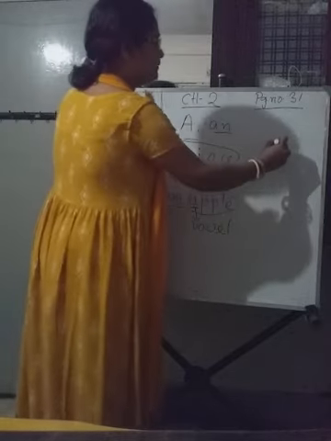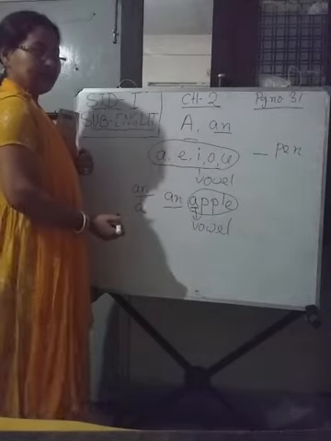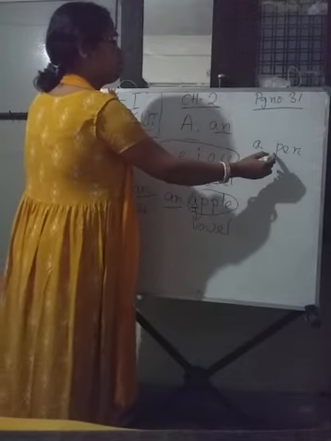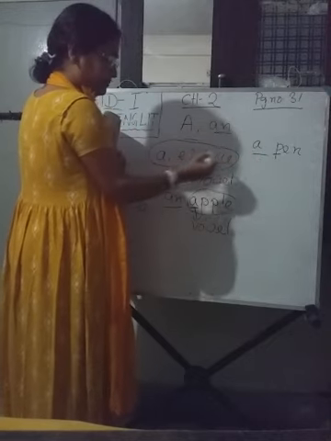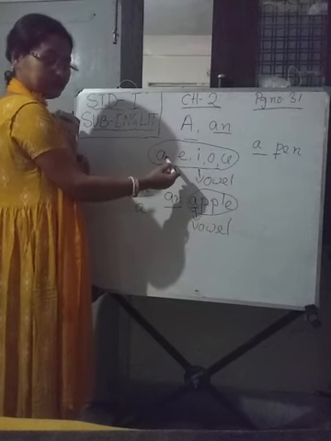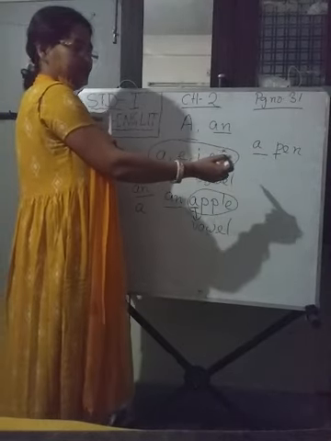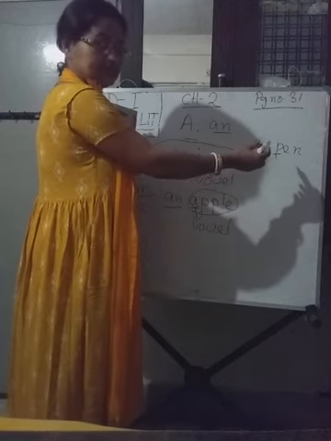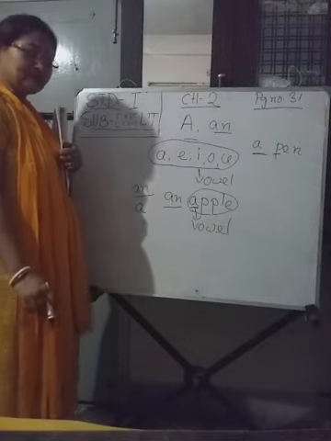Now suppose I am writing pen, P-E-N, pen. So what shall I put here, an or a? We will put a pen. Why? Because pen starts with the alphabet P, and P is a consonant. We know how many vowels are there? 5: A, E, I, O, U. The rest are consonants. As pen starts with the alphabet P, which is a consonant, before a consonant we always put a, not an.